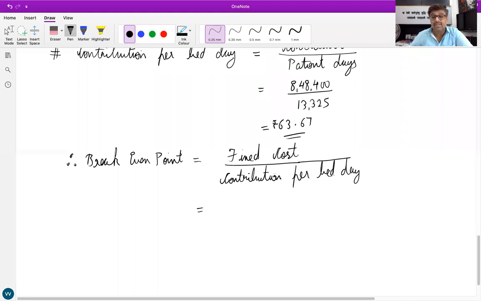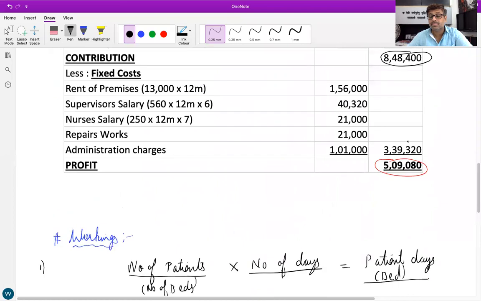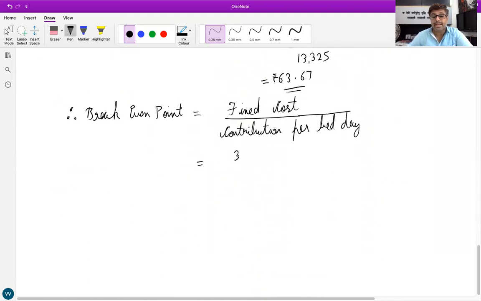What fixed cost have we got? 3,39,320. 3,39,320 divided by what contribution per bed day we got? 63.67. So do it, everyone. We get 5,329.35. Now these are the number of patients.